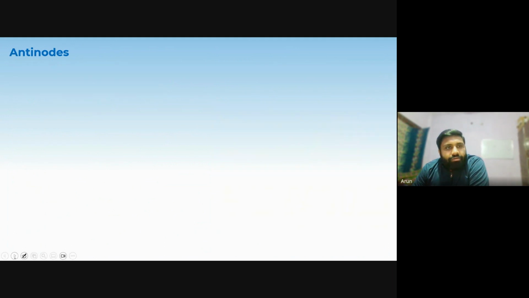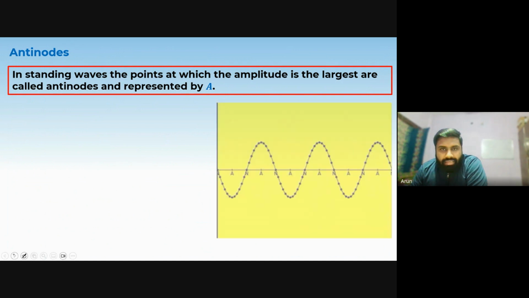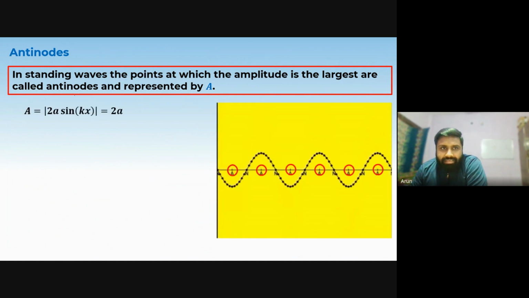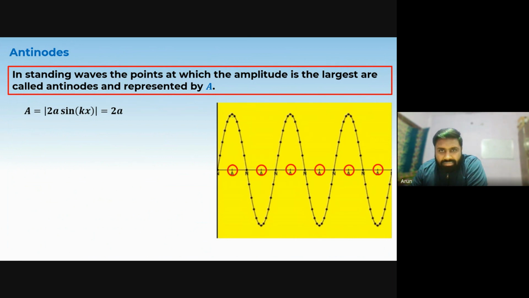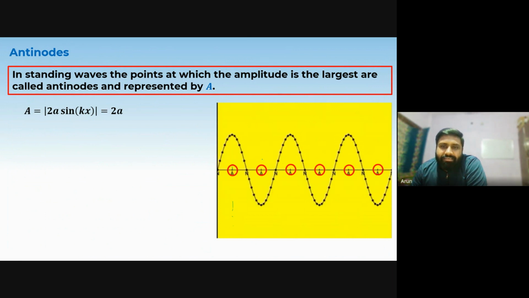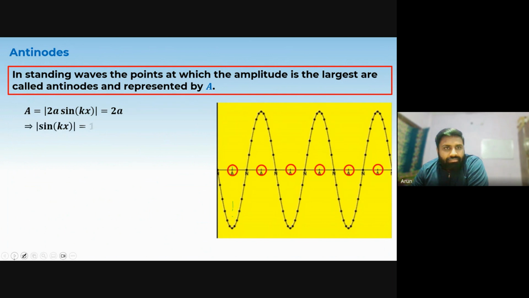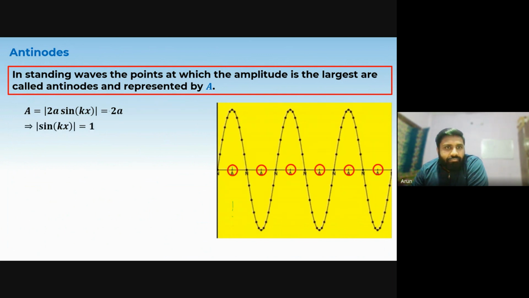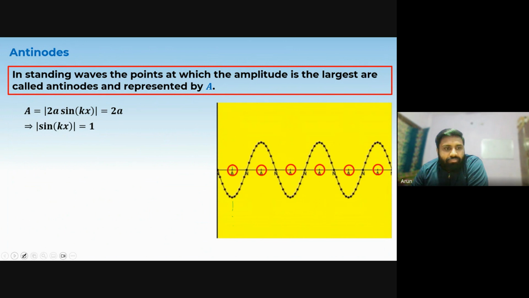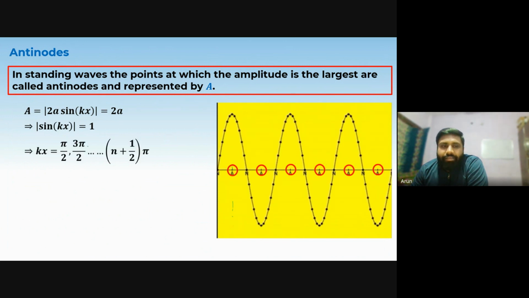Now what about antinodes? In standing waves, the points at which the amplitude is the largest are called antinodes, represented by A. We have the amplitude A equals mod of 2a sin kx. I am taking the mod because some of the particles are going in the down direction. Now, this would be maximum when sin kx is 1, so it is 2a. sin kx will be 1 when kx is pi by 2, 3 pi by 2, odd multiples of pi by 2.